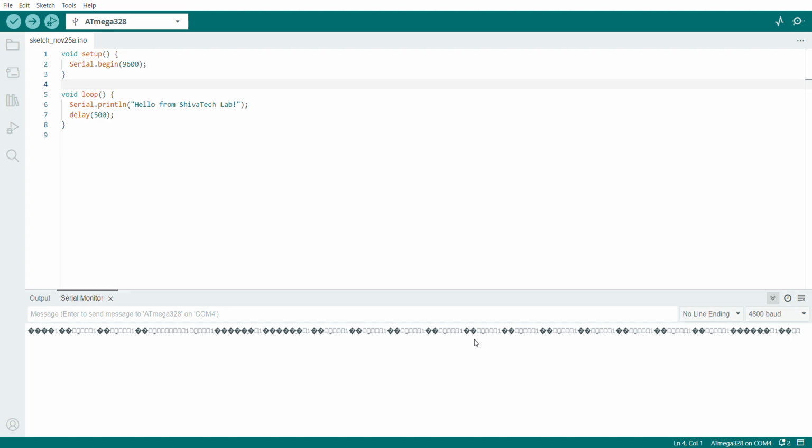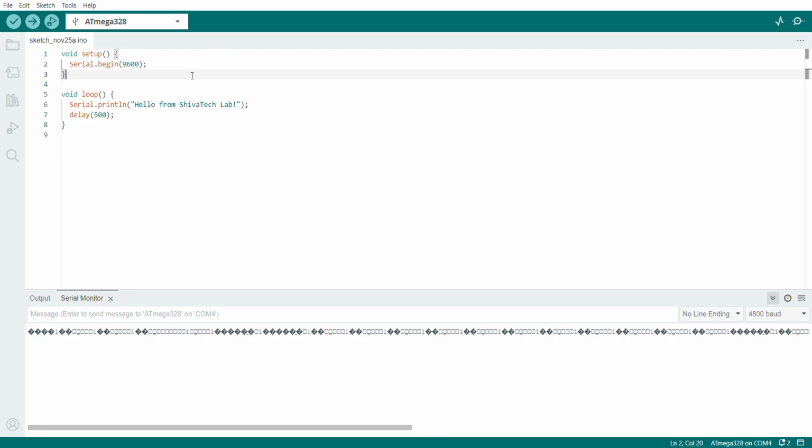In that case, it mainly happens because of the baud mismatch. Here you can see in the code you have defined 9600, but here we have chosen 4800. There is a mismatch. In this case it will show these symbols. So you need to select the same baud rate that is written in the code.